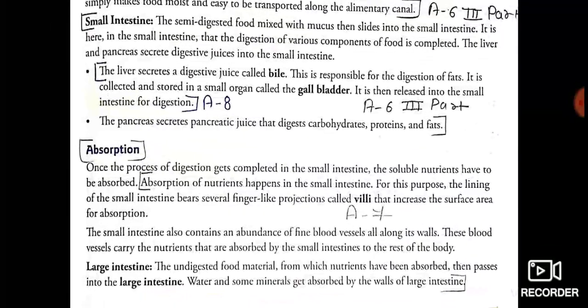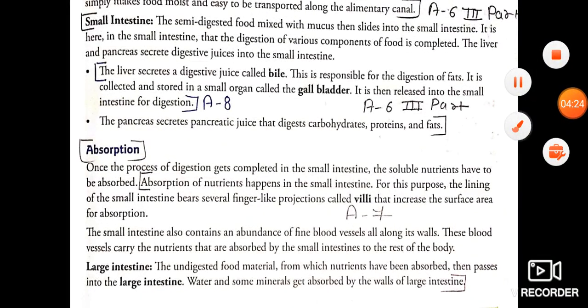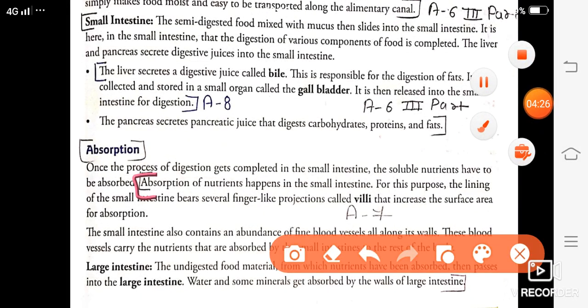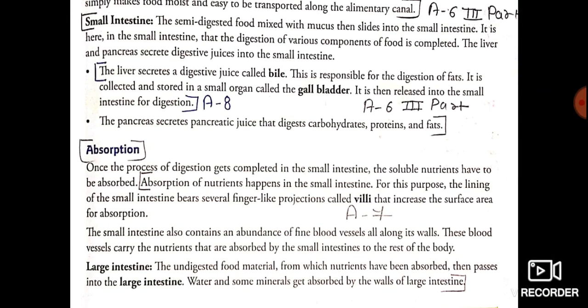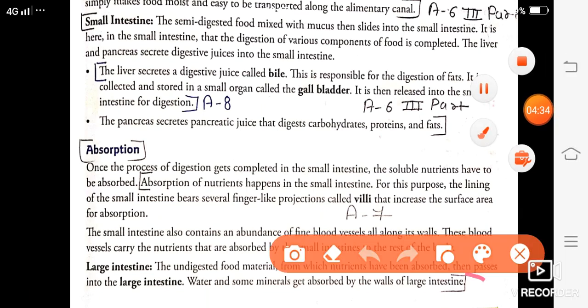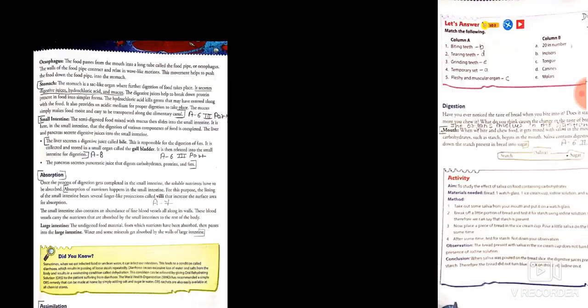You will start from here: absorption of nutrition happens in the small intestine, till the walls of the large intestine. Till this is your answer number 7.